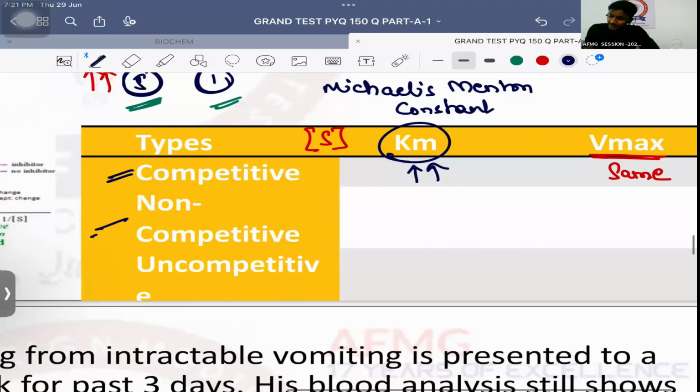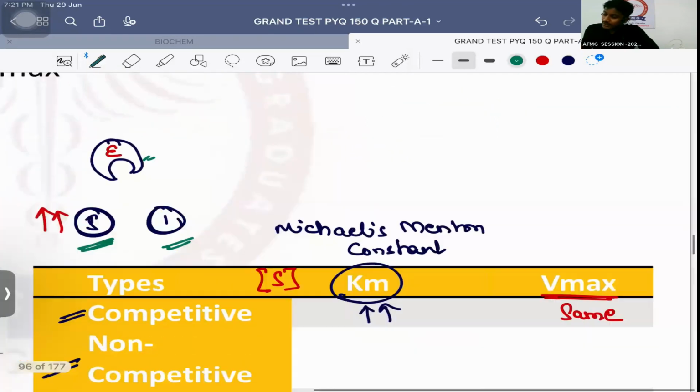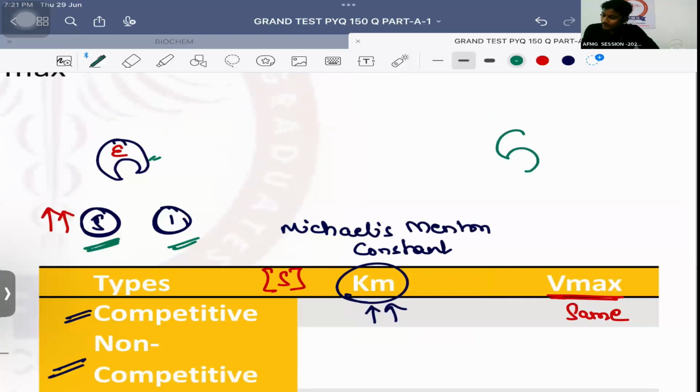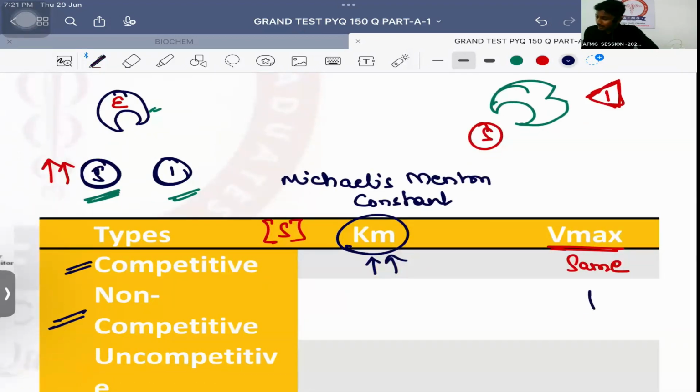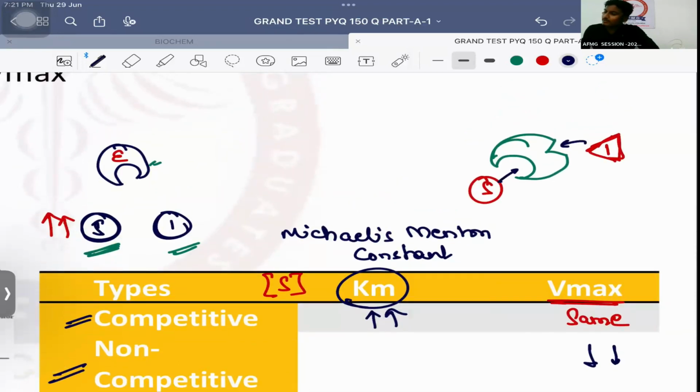Next is non-competitive inhibition. In non-competitive inhibition, there are usually two different sites, one for binding of a substrate and one for binding of an inhibitor. So whatever you do, the velocity of the reaction is going to decrease. Why is it going to decrease? Because even if the substrate binds, the inhibitor has a different site to bind.